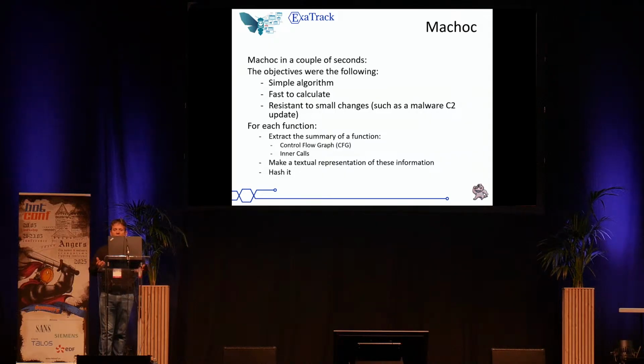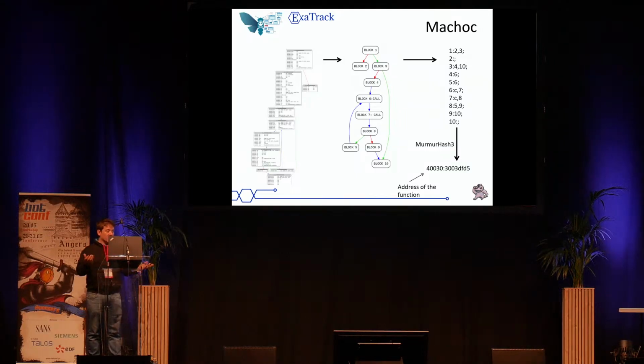So to calculate this hash, we extract the summary of each function in a sample. We disassemble it, we regenerate the CFG, the control flow graph, and one thing we take into account is, does it have inner call instructions? We take this textual representation and we hash it to make it smaller. The process will look like this.